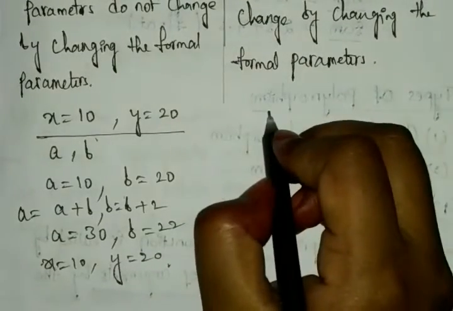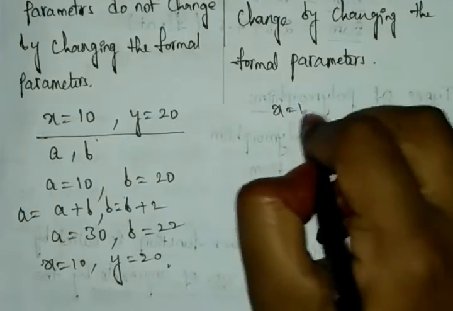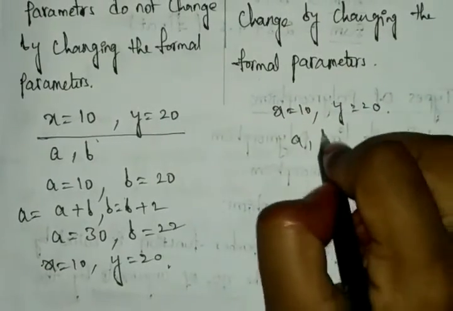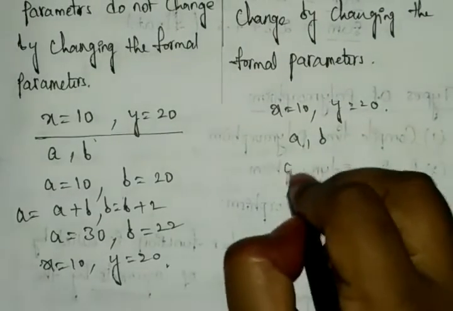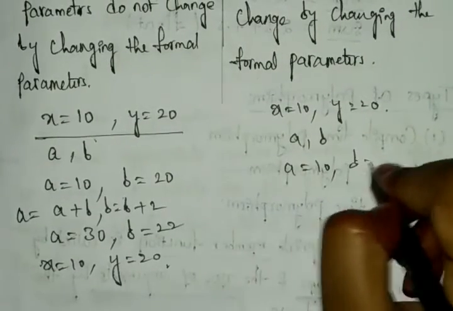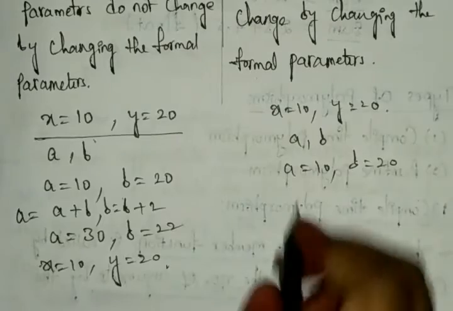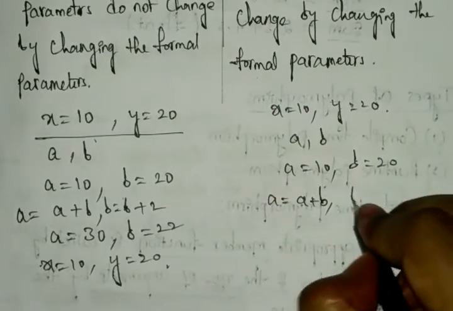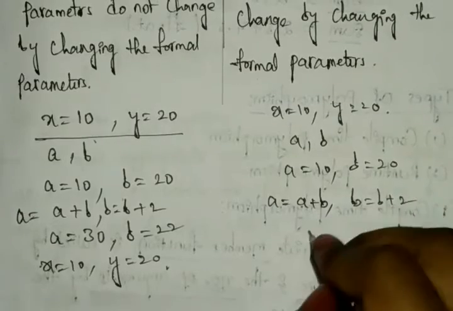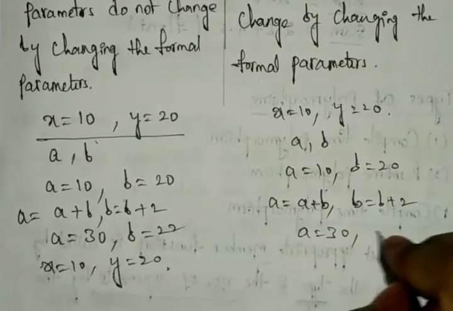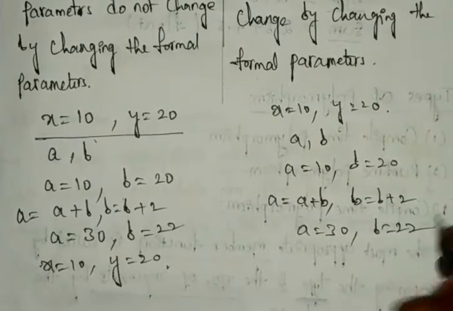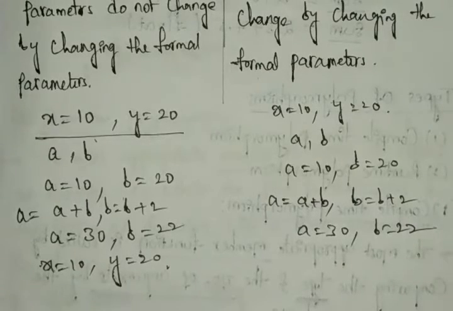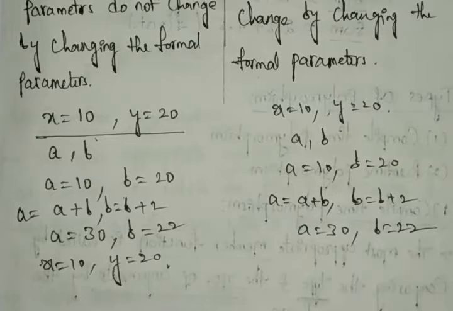But whenever you are doing call by reference, the values can change. Here also I'm taking the same values: a is equal to 10 and b is equal to 20. These two are similar, and the same process I am taking, b is equal to b plus 2. Now you will have a is equal to 30 and b is equal to 22, right? In call by reference, the actual parameters can change.